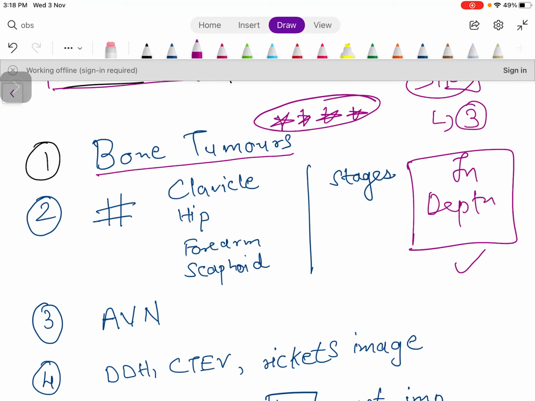because they are asking this topic in almost each and every exam. They will ask one bone tumor. The most important tumors in this are giant cell tumor and Ewing sarcoma. You can expect questions from these two topics, and both are a must to do. You cannot go to the exam hall without doing this. Just do the image.